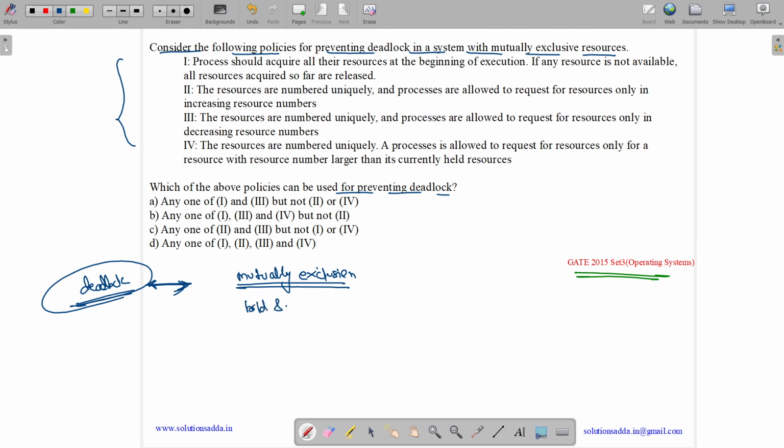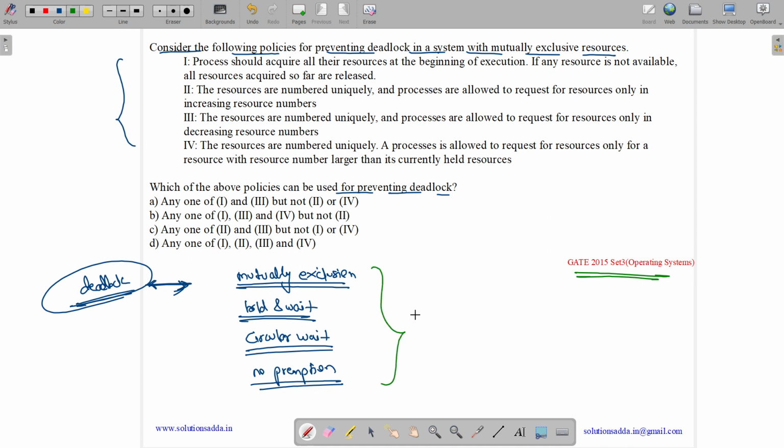Second is hold and wait, which means a process should hold the resource and wait for its required resource. Third one is circular wait, which means the wait should be in a circular manner. And no preemption. No preemption means resources are not allowed to be preempted from other processes.